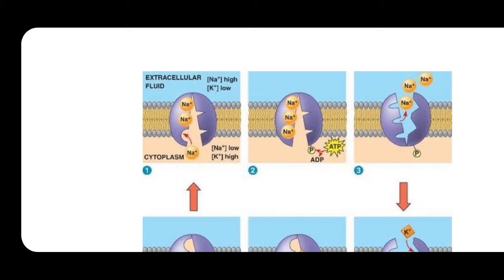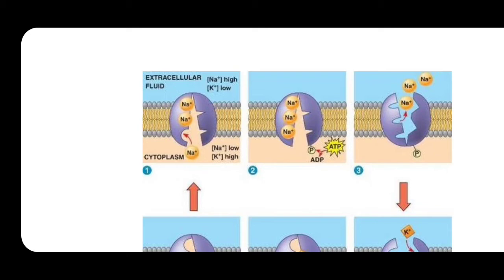In this sodium potassium pump, you can see there are binding sites for 5 ions. On one side, where they have shown Na+, there are 3, and on the opposite side there are 2.